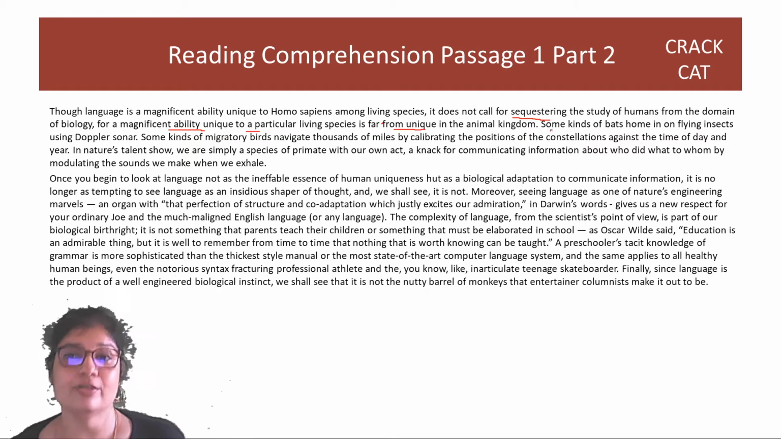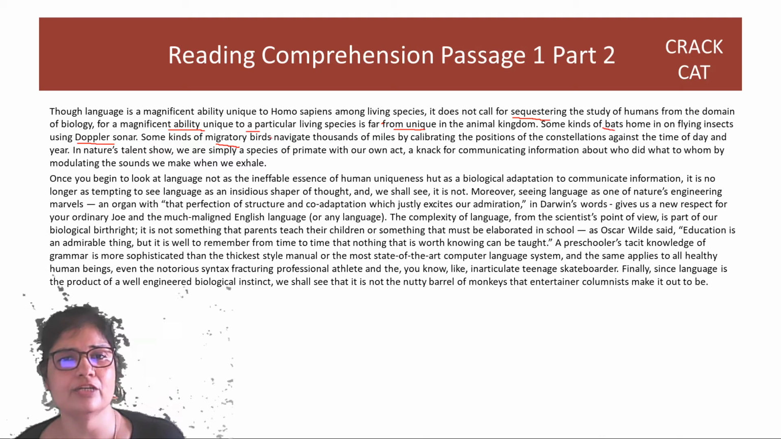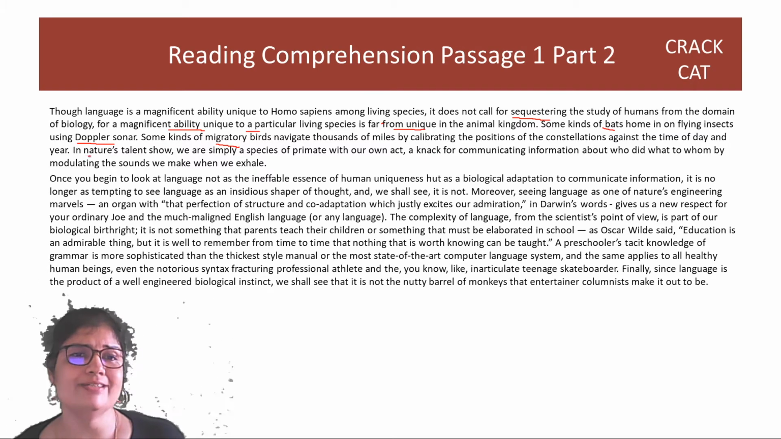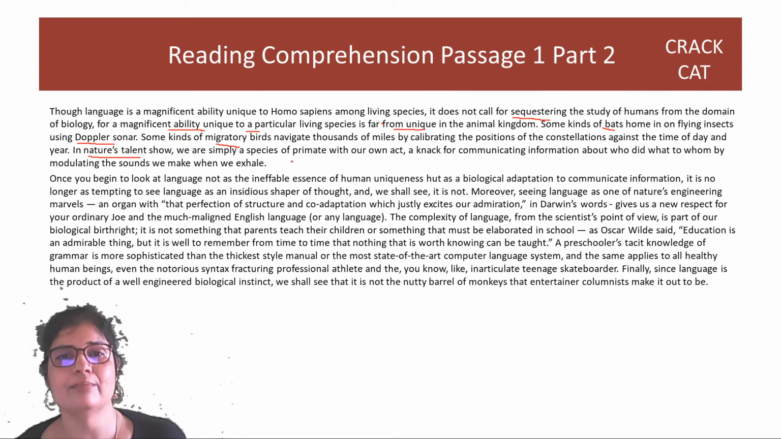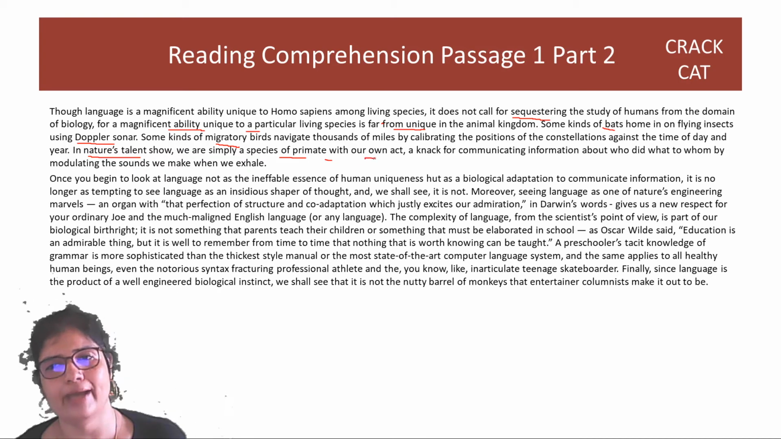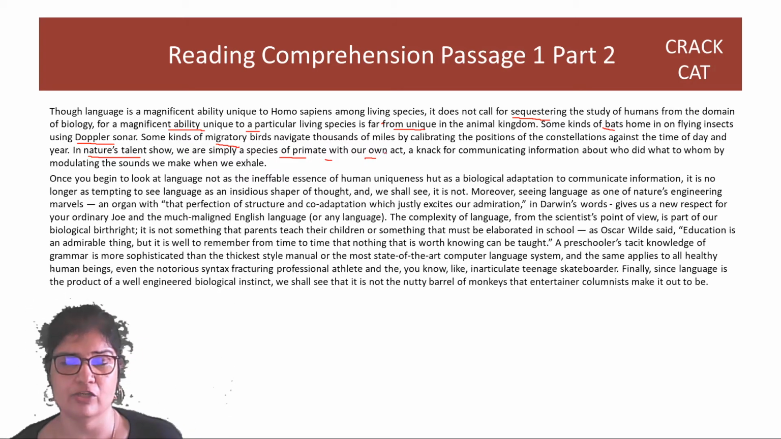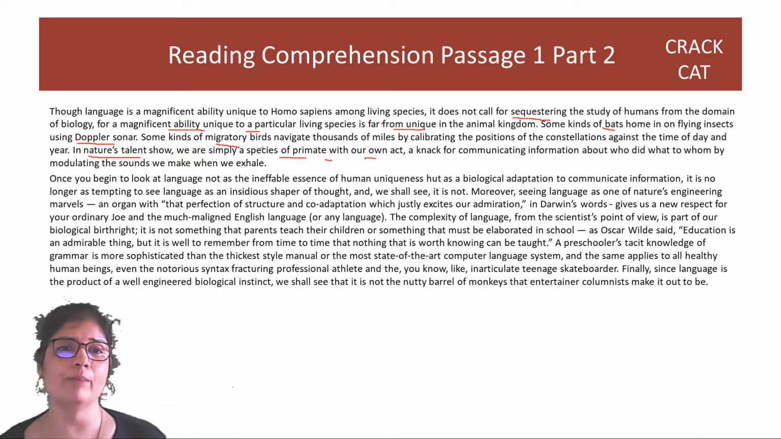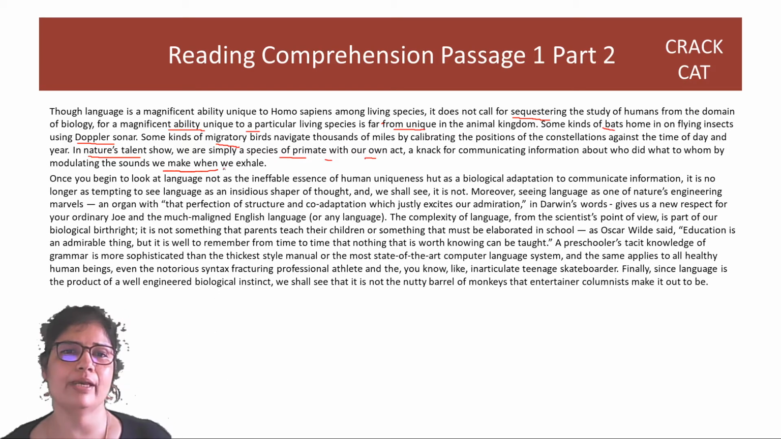Some kinds of bats, so he gives examples, right? What is unique to every animal? So bats, for example, can home in on flying insects using Doppler sonar. Migratory birds navigate thousands of miles by looking at the position of constellations, right? In nature's talent show, so in nature, every animal has an act. We are simply a species of primate with our own act, an act for communicating information about who did what to whom by modulating the sounds we make when we exhale, the way I'm making right now.